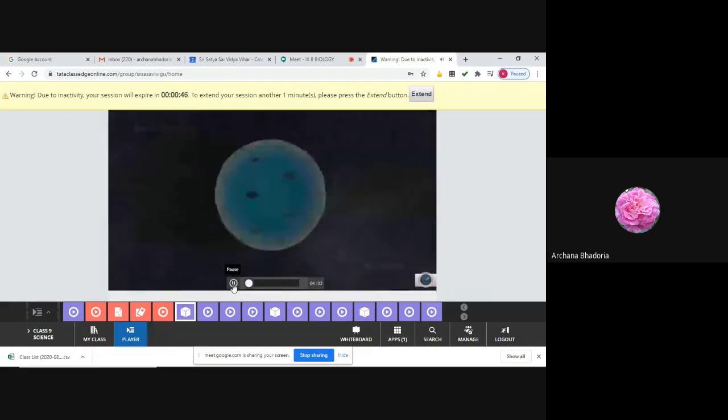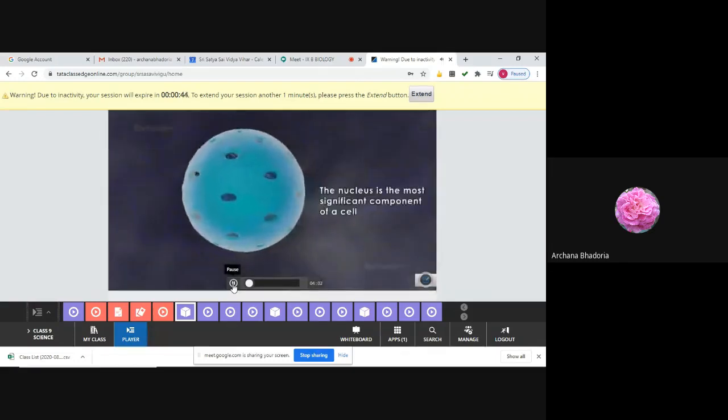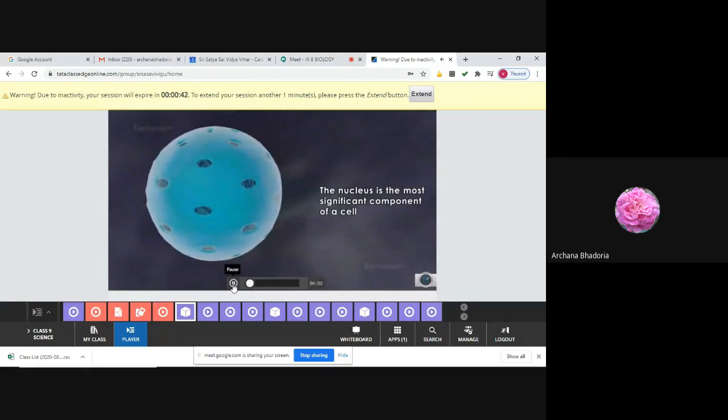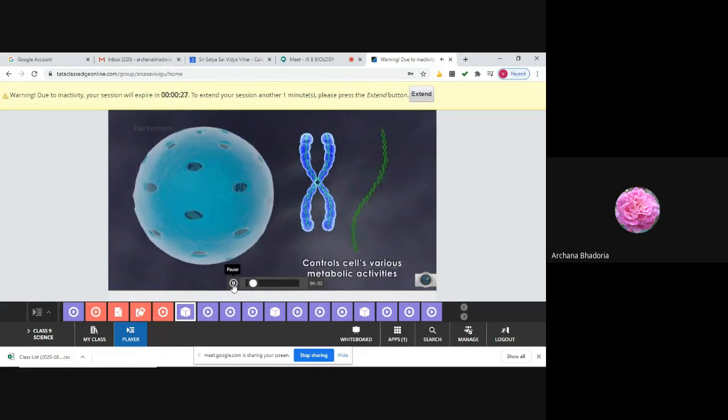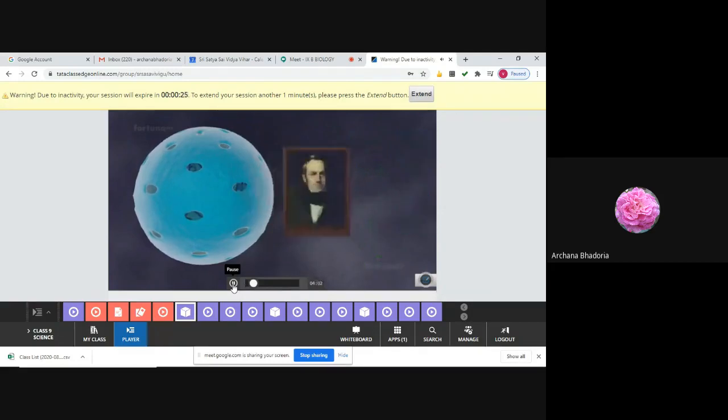Nucleus. The nucleus is the most significant component of the cell. Not only does it contain the genetic material, including chromosomes consisting of DNA molecules, but it also controls the cell's various metabolic activities.